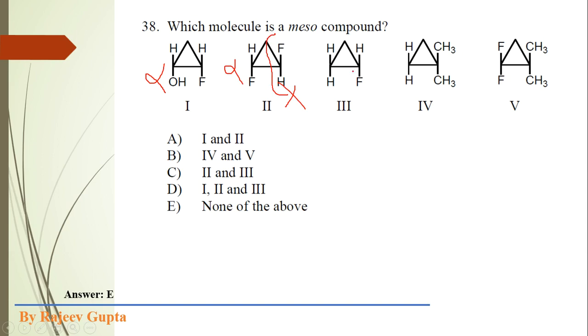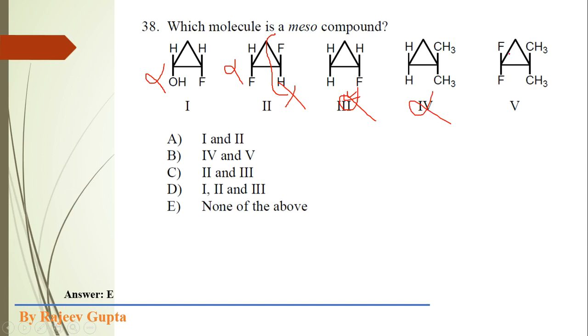Here it is an achiral molecule, but it is not a meso compound. It contains a plane of symmetry, but it does not contain two chiral centers. So it is not a meso compound. Now this molecule does not contain a chiral center and it also contains a plane of symmetry, so it is also not a meso compound.